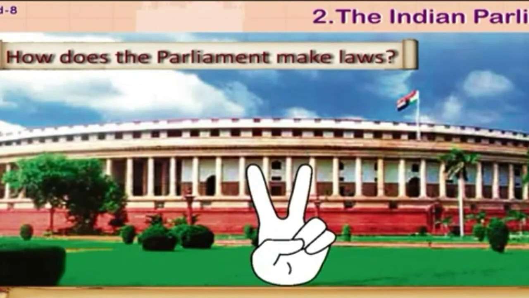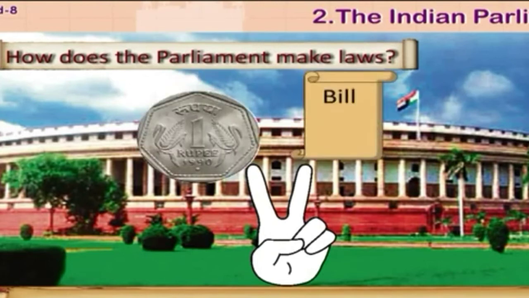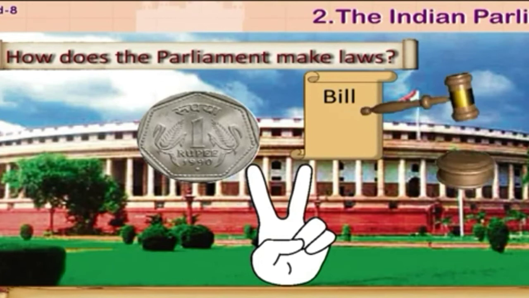There are two types of bills that are primarily introduced in the House of the Parliament: money bill and ordinary bill. In order to convert it into an act or a law, the bill undergoes the following process.